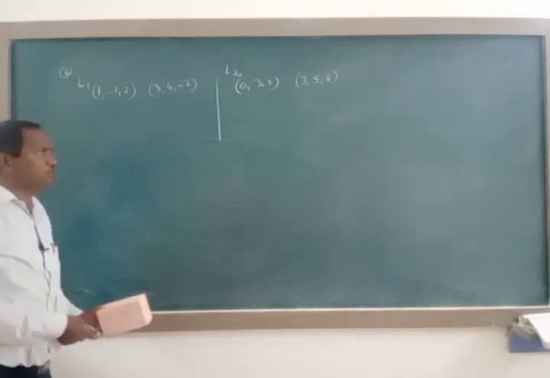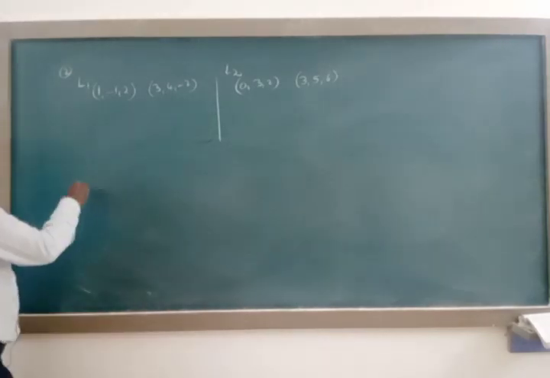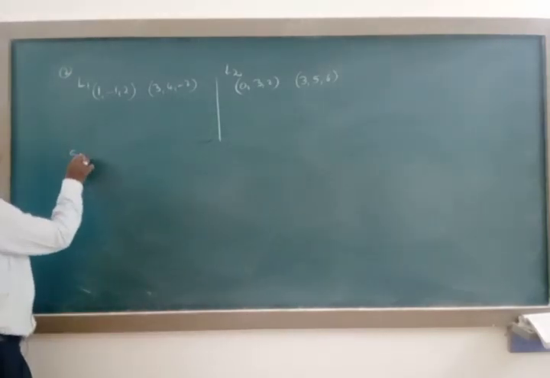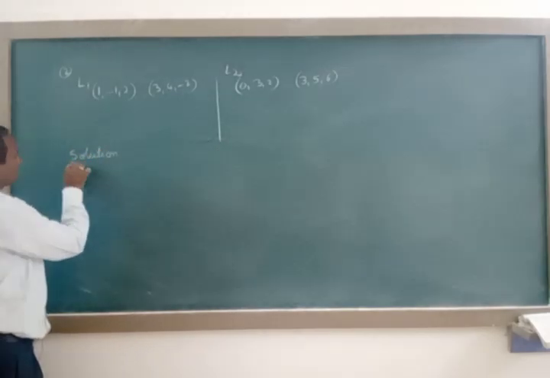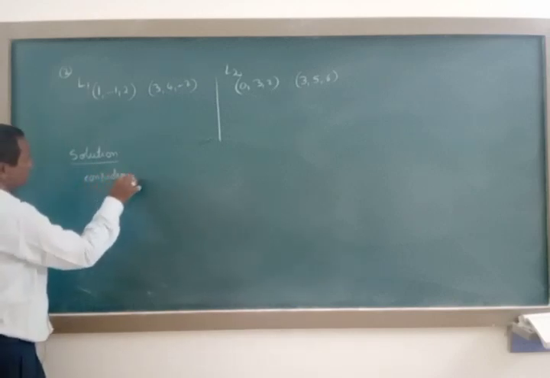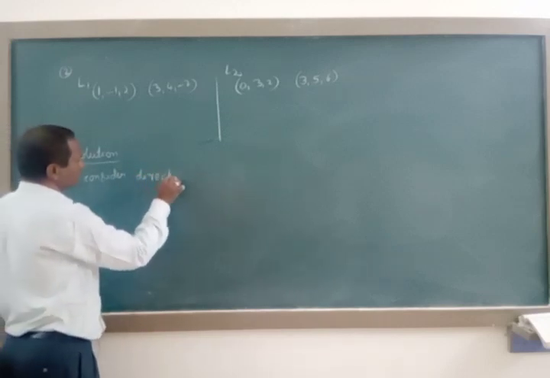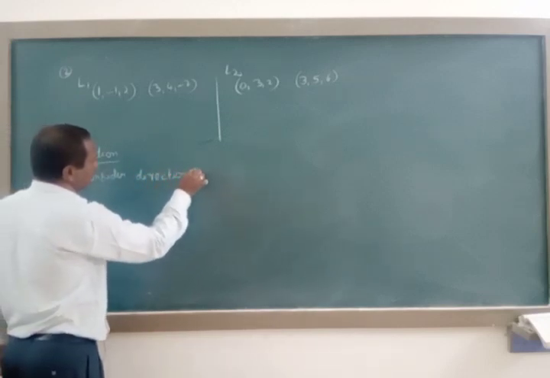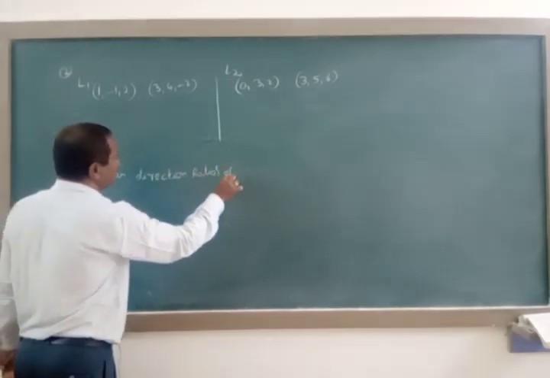Now I am going to apply direction ratios. The solution for this question: consider direction ratios of L1.